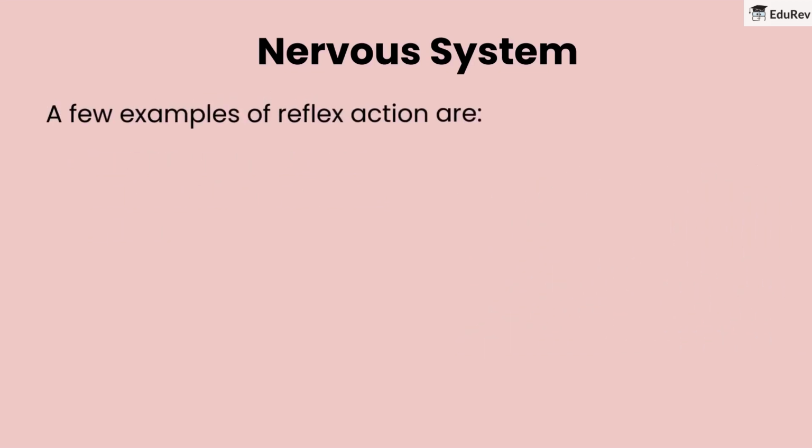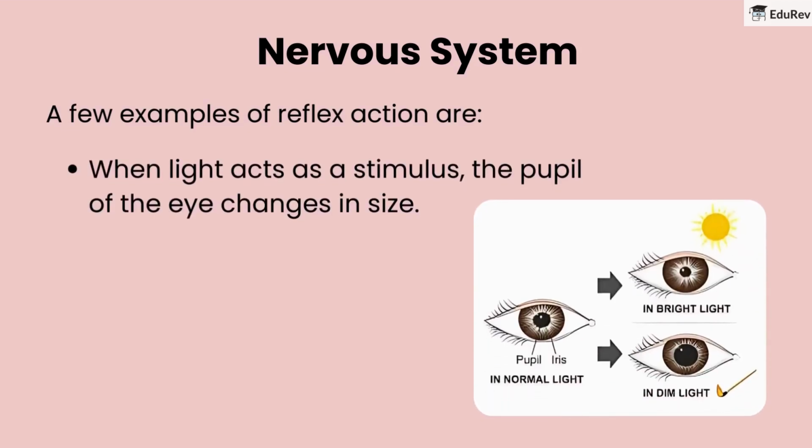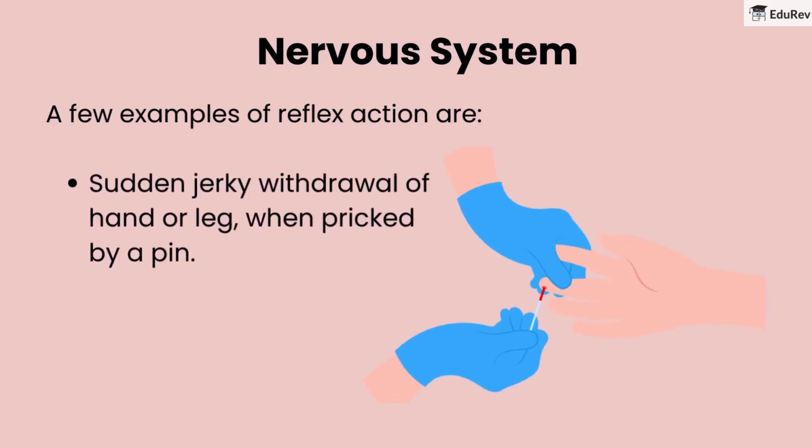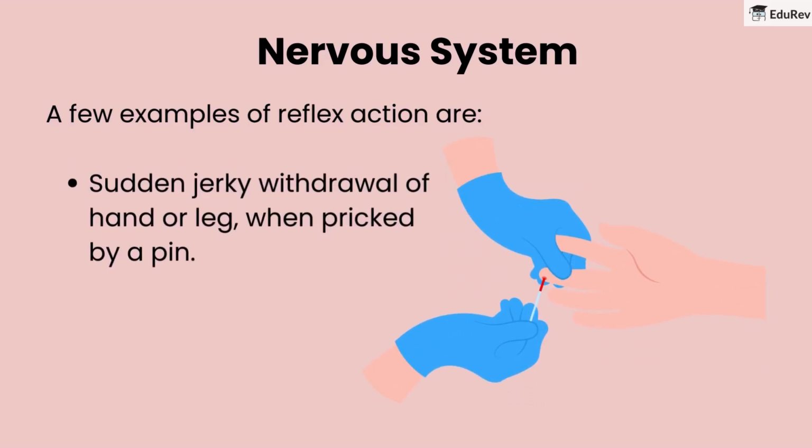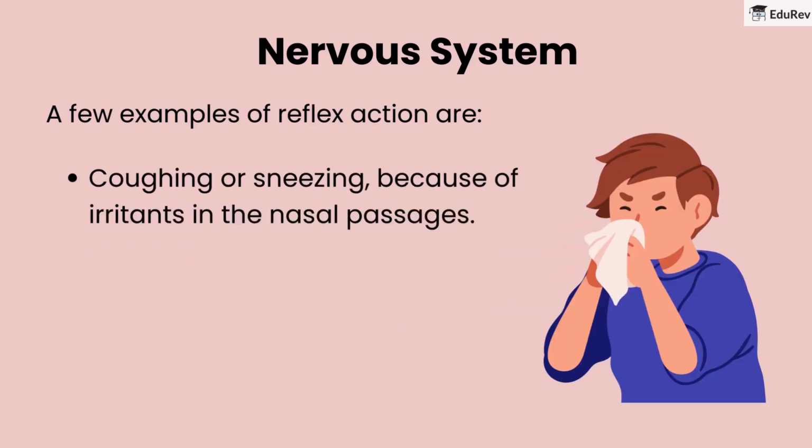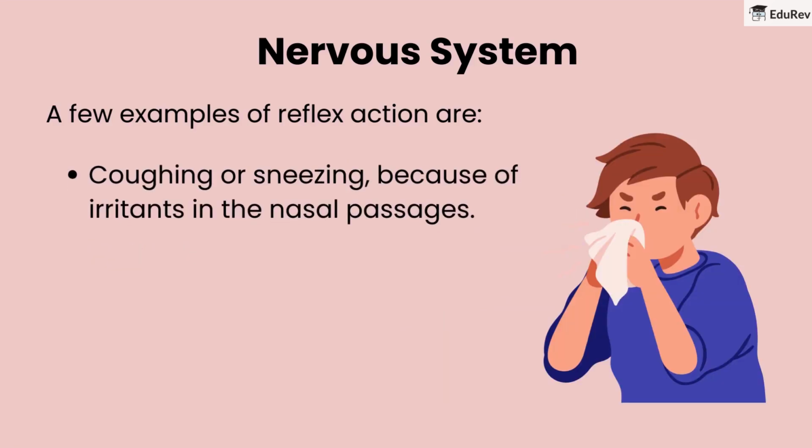A few examples of reflex action are: when light acts as a stimulus, the pupil of the eye changes in size. Sudden jerky withdrawal of hand or leg when pricked by a pin. Coughing or sneezing because of irritants in the nasal passages.